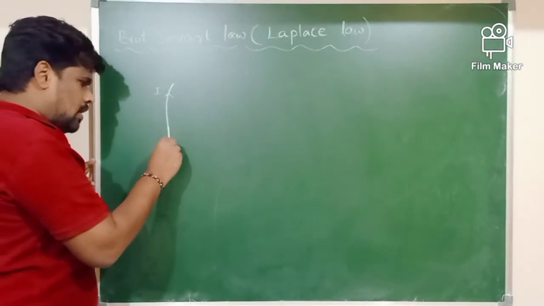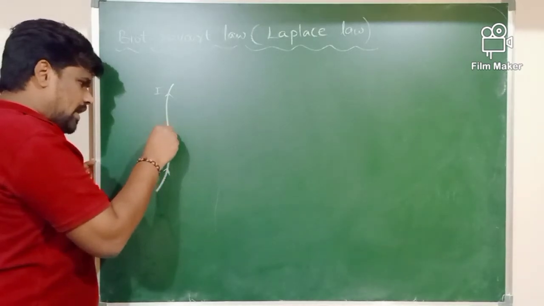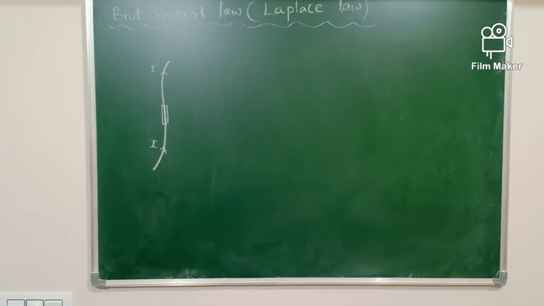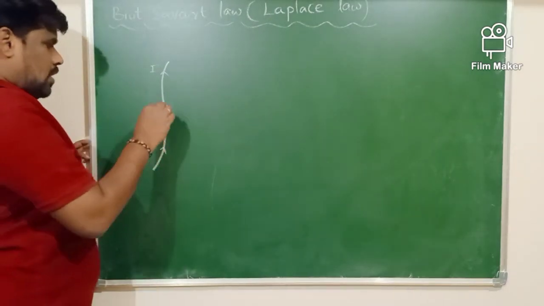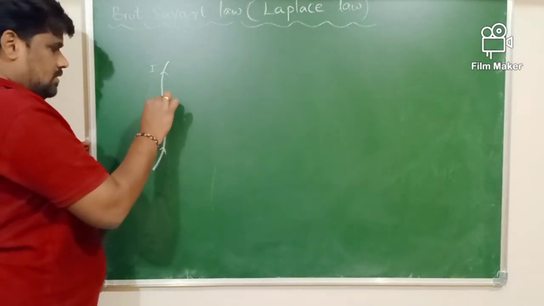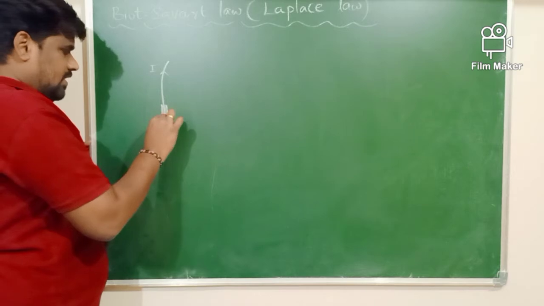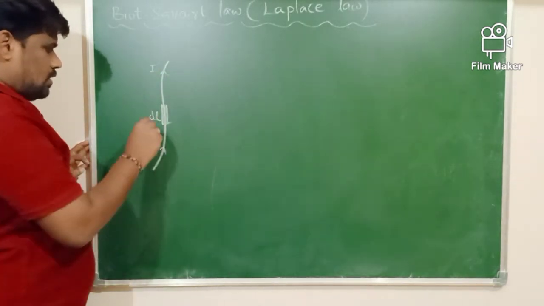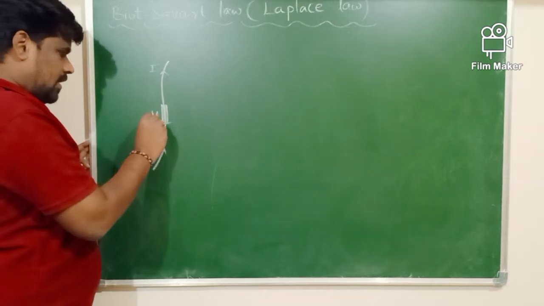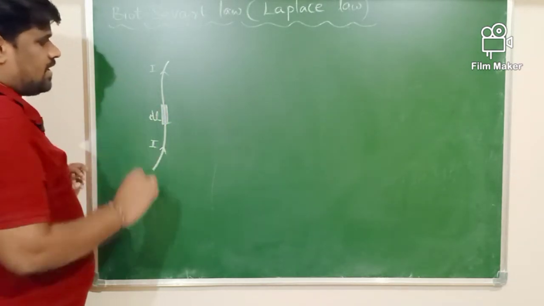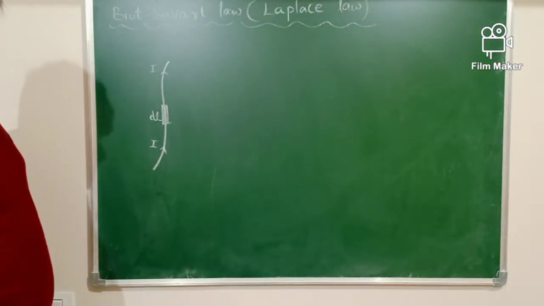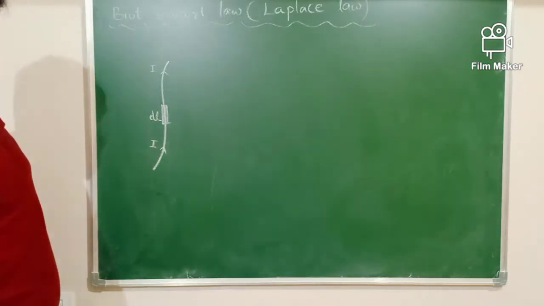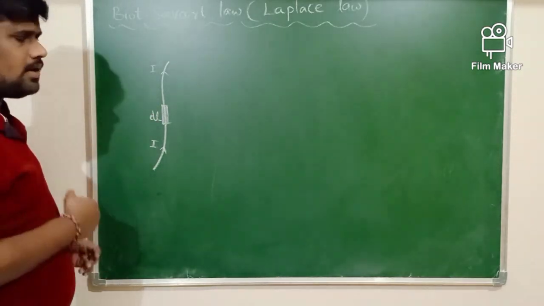Let us take a small part of the entire wire. This is the small part of a conductor of length dl, in which current I is flowing, and we call this small part a current element.